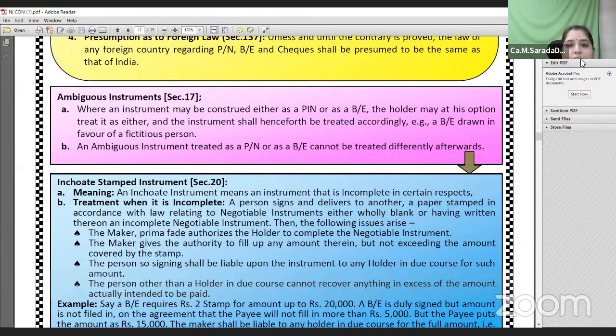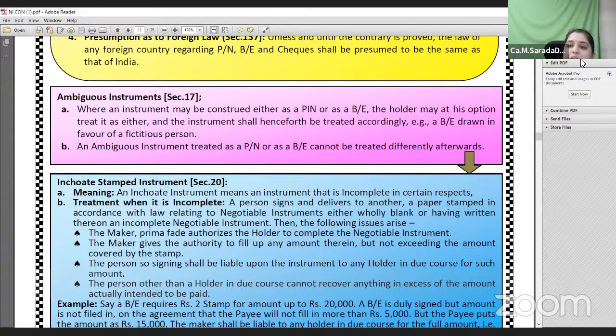Ambiguous instrument. Ambiguous means, suppose initially the instrument is drawn as a bill of exchange, and later when it is endorsed, it can be treated as a promissory note. In what situation, ma'am? For example, if a seller is drawing a bill on a specific buyer who is a fictitious person, and the bill is also signed by